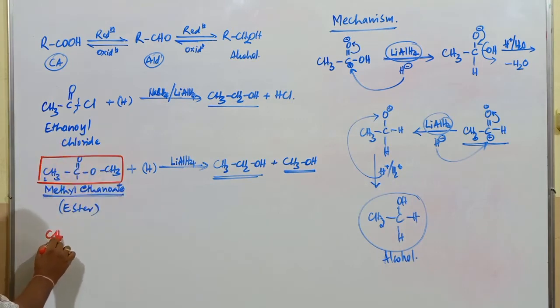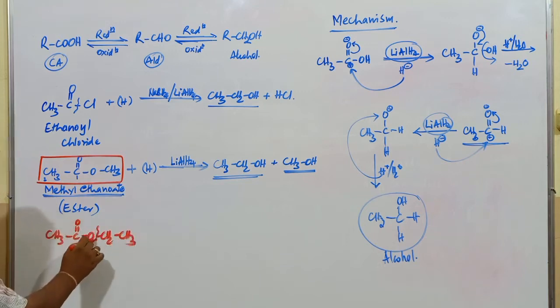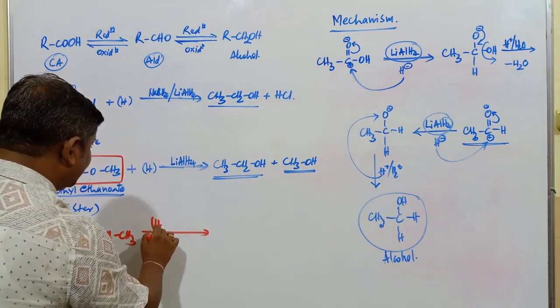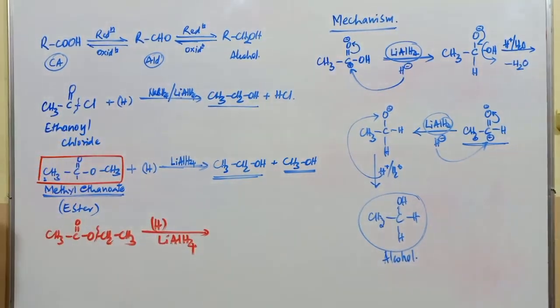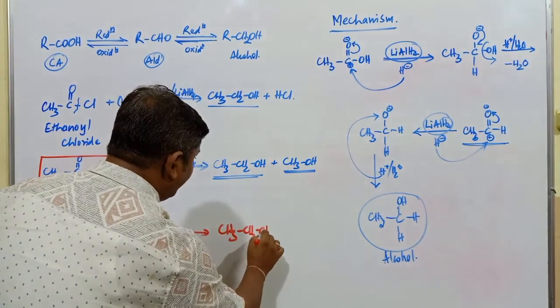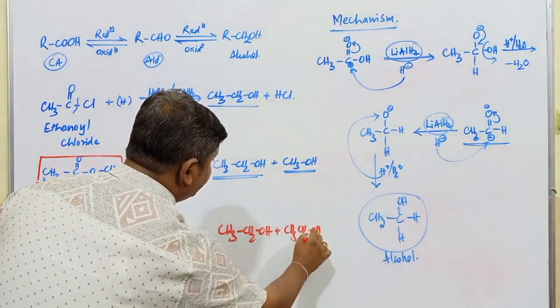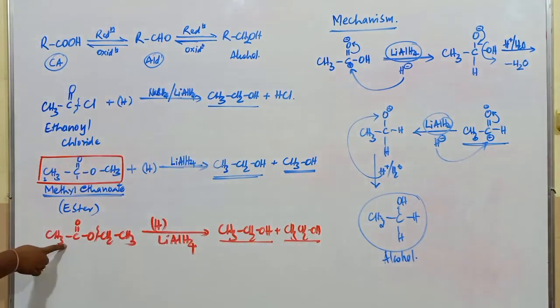Yes. If you go with CH3, C double bond O, and this is CH2, this is going to be CH3. When this bond is going to be cleaved, what happens here? The reduction takes place in presence of lithium aluminum hydride. When reduction takes place, the compound produced is CH3CH2OH plus CH3CH2OH. So two similar type of alcohol is produced from the same ester compound.